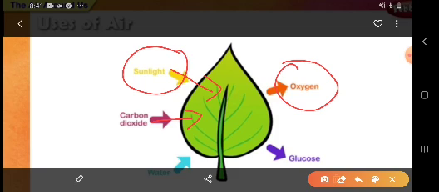So children, it is very important for plants to have a proper exchange of gases. In this way, they take carbon dioxide and give out oxygen, which is used by plants and animals. Plants produce oxygen and use carbon dioxide. Oxygen is used by the animals, and they give out carbon dioxide. So the oxygen produced by plants is used by the animals, and animals give out carbon dioxide that is used by the plants. In this way the cycle goes on, and it is only because of the air.